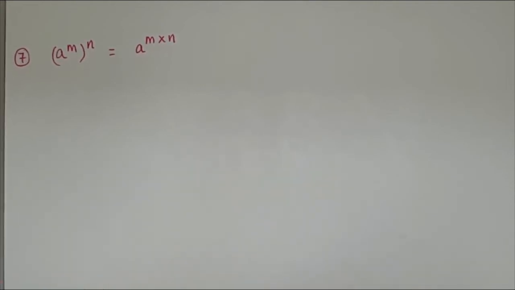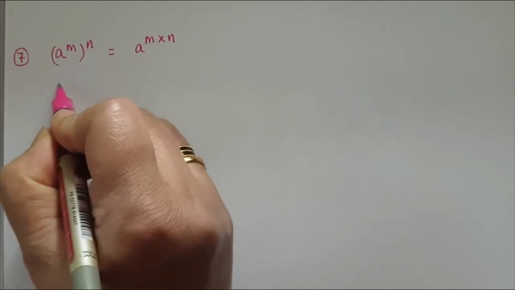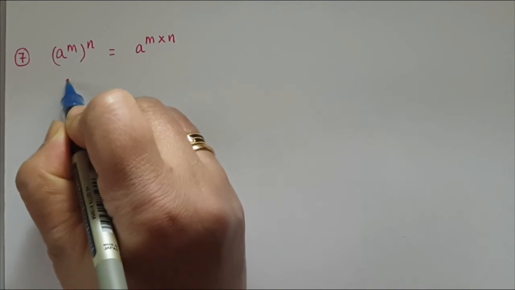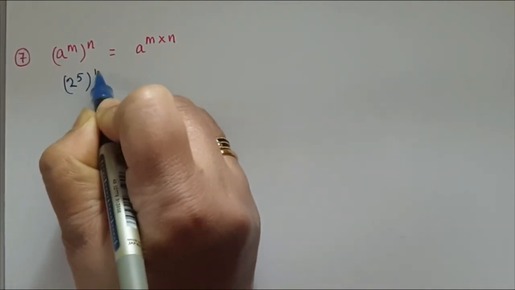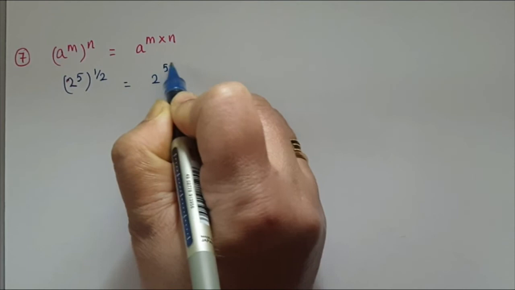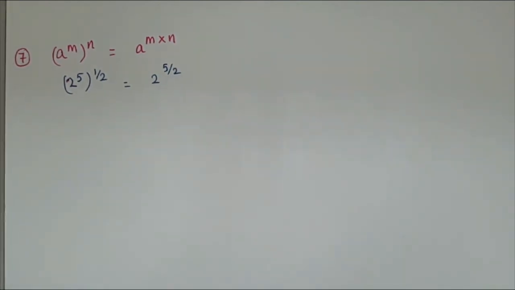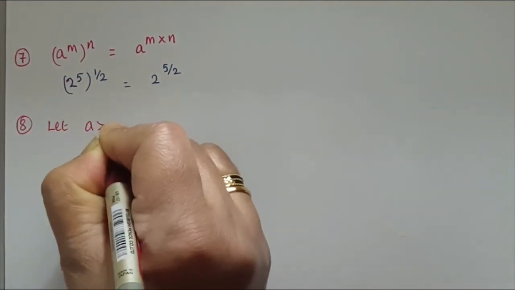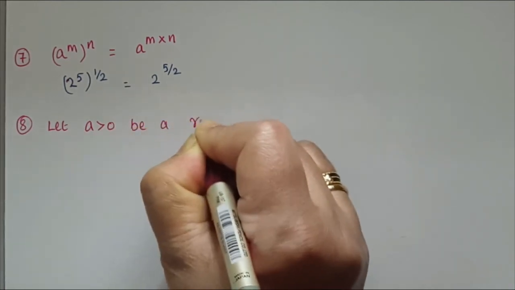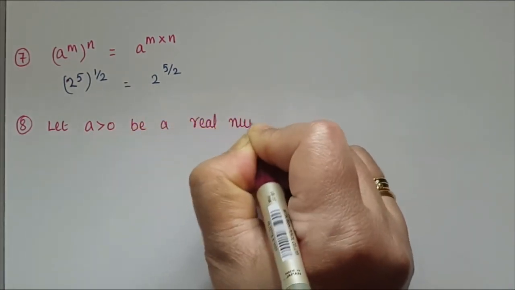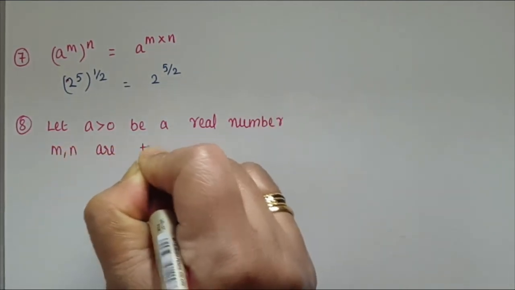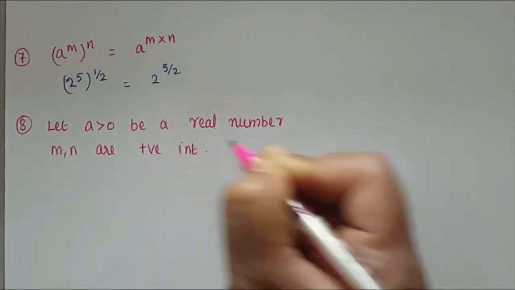So seventh one is a to the power of m the whole power n is equal to a to the power of m into n. For example, 2 to the power of 5 the whole power 1 by 2 equal to 2 to the power of 5 by 2. Next, eighth. Let a greater than 0 be a real number. m, n are positive integers.